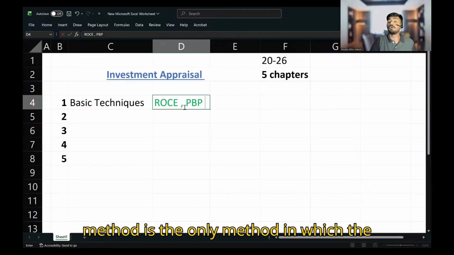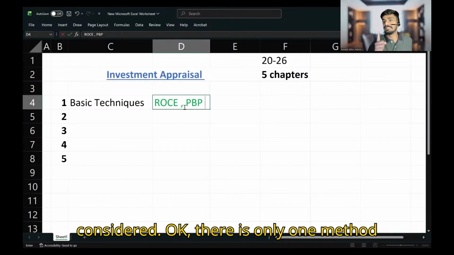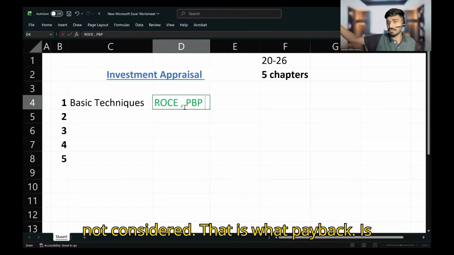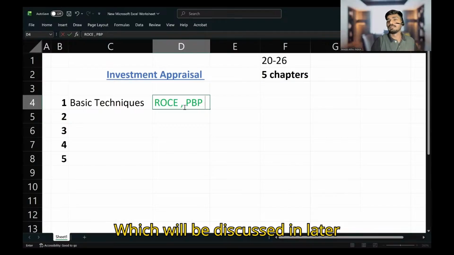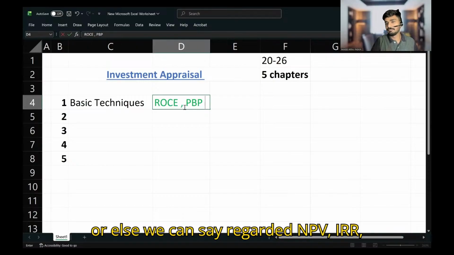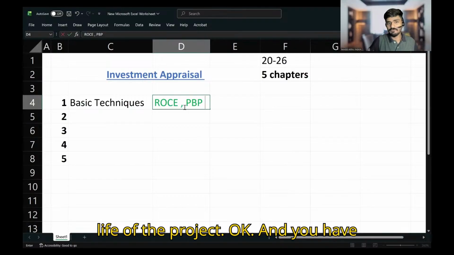Payback period is the only method in which the entire life of the project is not considered. That is what payback period is. And there is also discounted payback period, which will be discussed in later chapters. But as per the basic techniques, compared with NPV, IRR, ROCE, payback period, payback period is the only method which does not consider the entire life of the project.